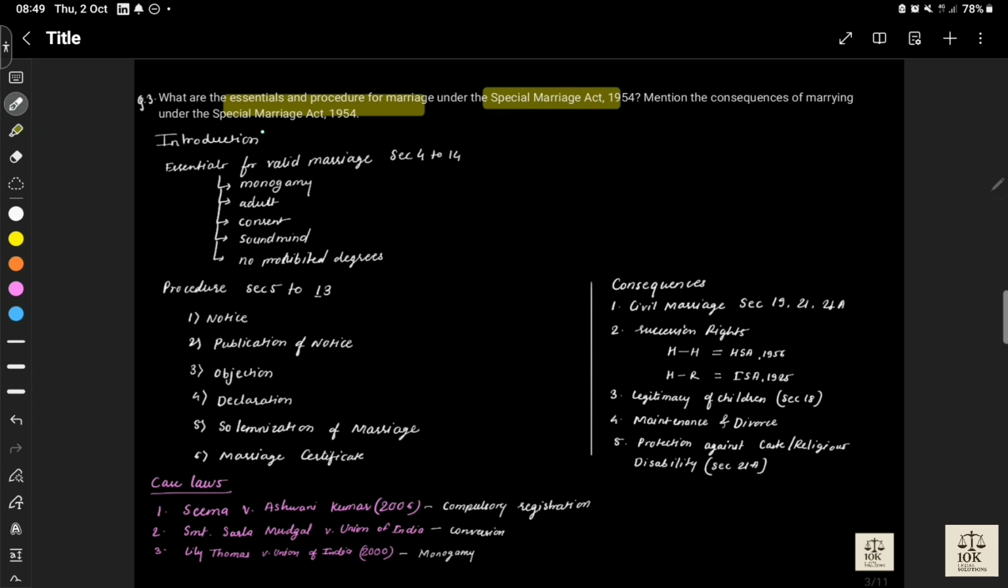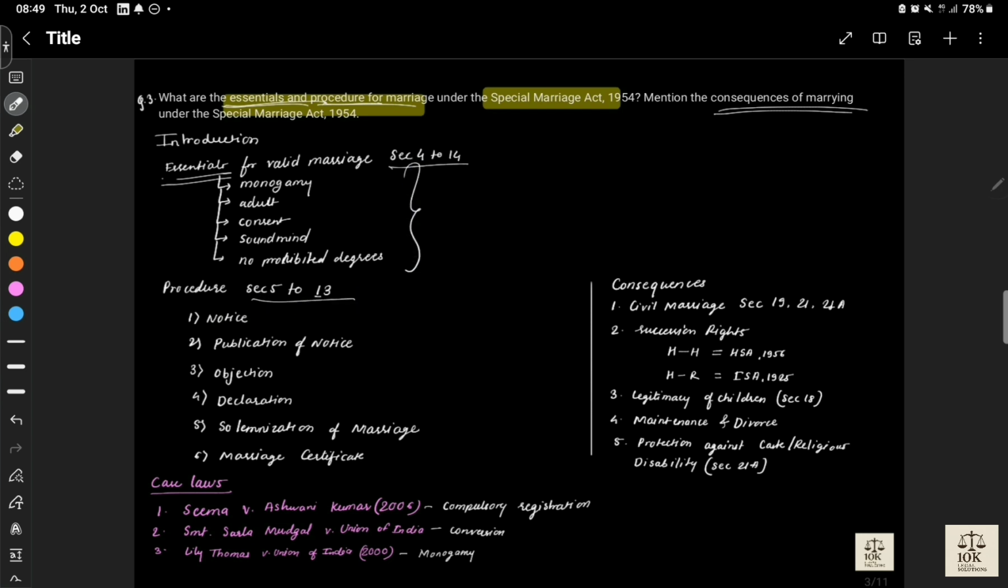Now, Special Marriage Act: what it's talking about, what is essential of marriage and procedure for marriage, and consequences of marrying under Special Marriage Act. First of all, essential of marriage. Similar to the earlier concept, sections 4 to 14 talk about essentials of marriage and procedure for valid marriage. So these are similar points, we know about it.